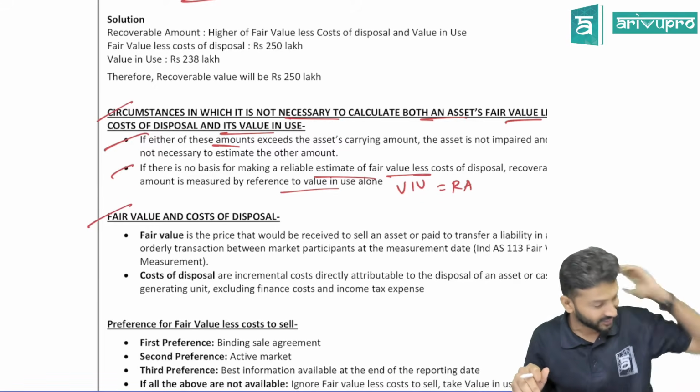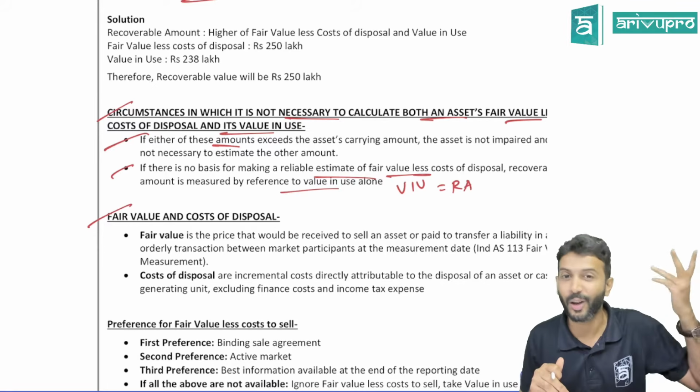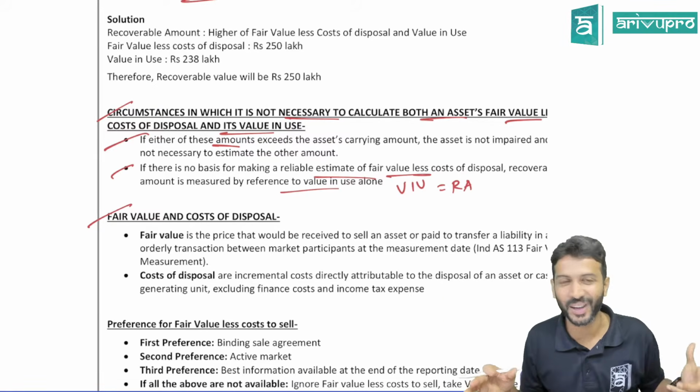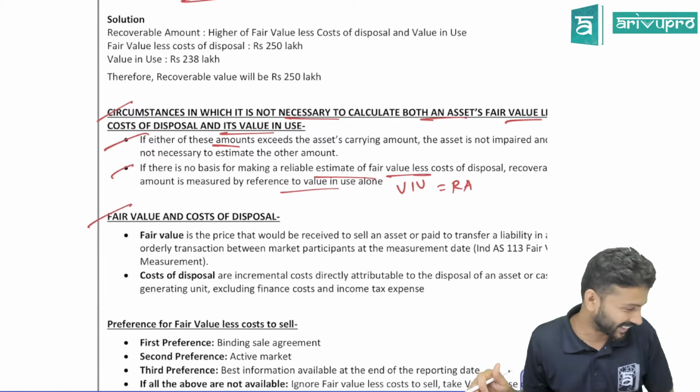I completed my articleship, I think, in 2011. So that was a long time ago. At that time, at least they used to bring a lot of samosas, nice chats they used to get. At least we used to slog on that. At least that is what brings you into the office, I think.